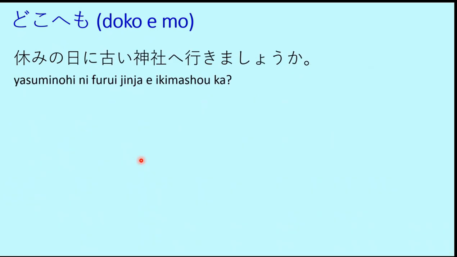Yasumi no hi ni furui jinja e ikimashou ka? What does that mean? Yasumi no hi is the off day. Furui is an adjective which means old. Jinja means a shrine, that is a Japanese temple or Japanese shrine. Ikimashou ka, let's go. So if it is just ikimashou, that means let's go. And ikimashou ka means shall we go? So, shall we go to an old shrine on our day off?